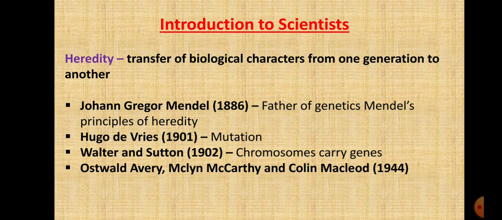Along with Mendel, there were a few other scientists who have also contributed in the field of genetics. We will just study about them. First one was Hugo de Vries. In the year 1901, he studied mutation and the reasons behind mutation. Once again, we have studied mutation in the previous class, students, which is nothing but just the sudden changes that occur in the genetic material.